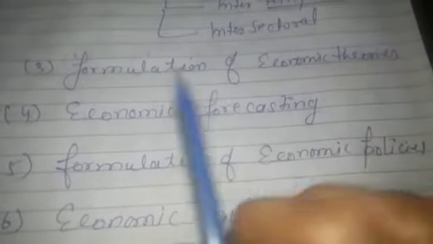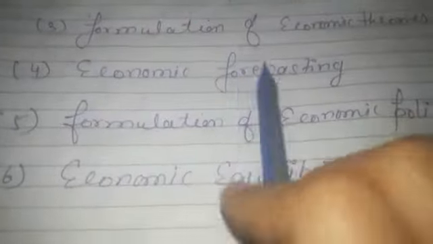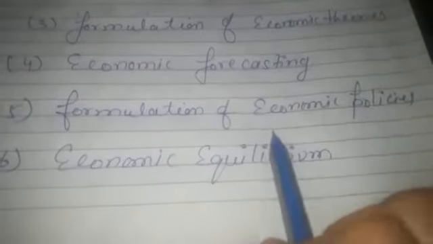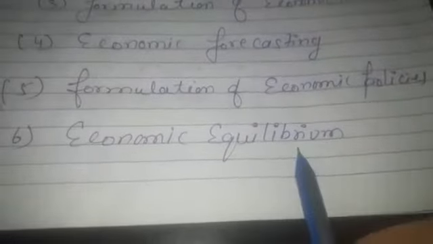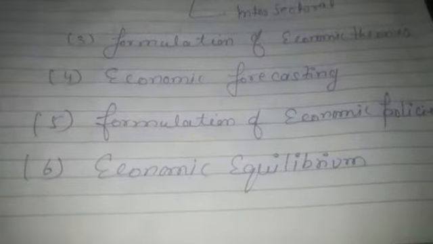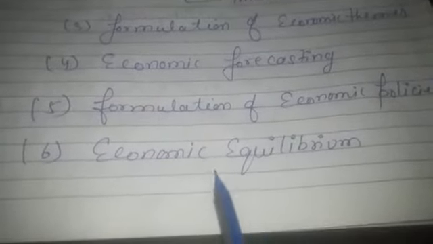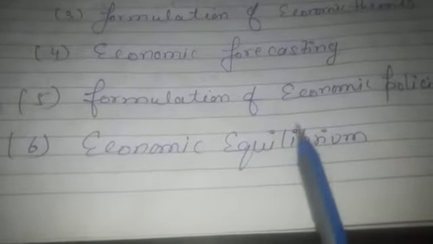Next is formulation of economic theories. On the basis of statistical study, we formulate various economic theories like the demand and price relationship. We also do economic forecasting, meaning based upon the past trend, we analyze the future trends. Formulation of economic policies: once we get the economic problem, we can make policies for the future. And economic equilibrium means we can come to know where all the consumers and all the producers are satisfied in the economy. Till we analyze the data, we cannot state that there is a state of equilibrium in the economy.